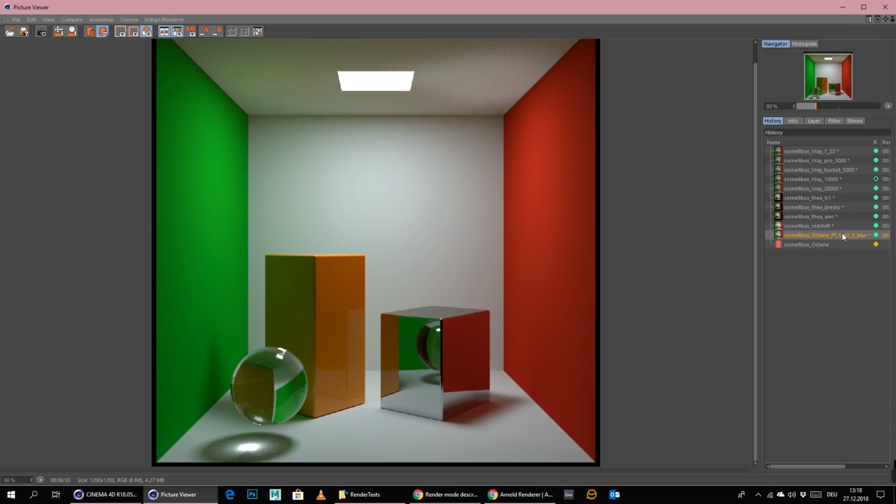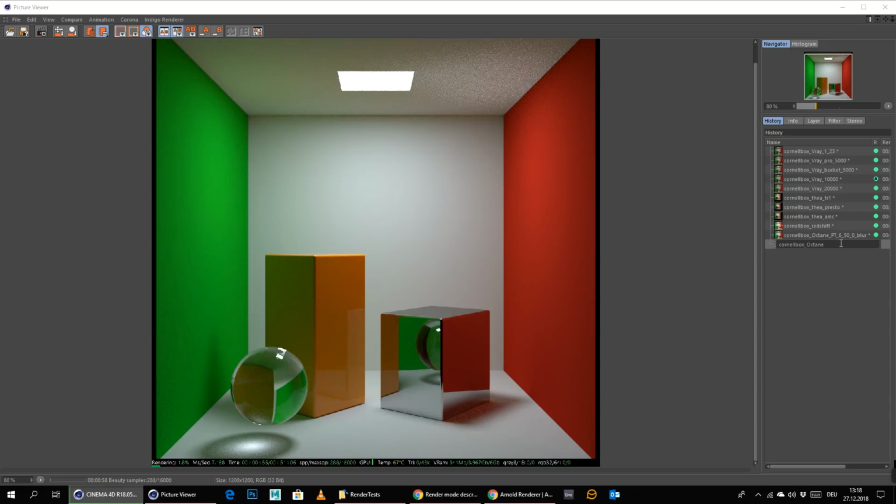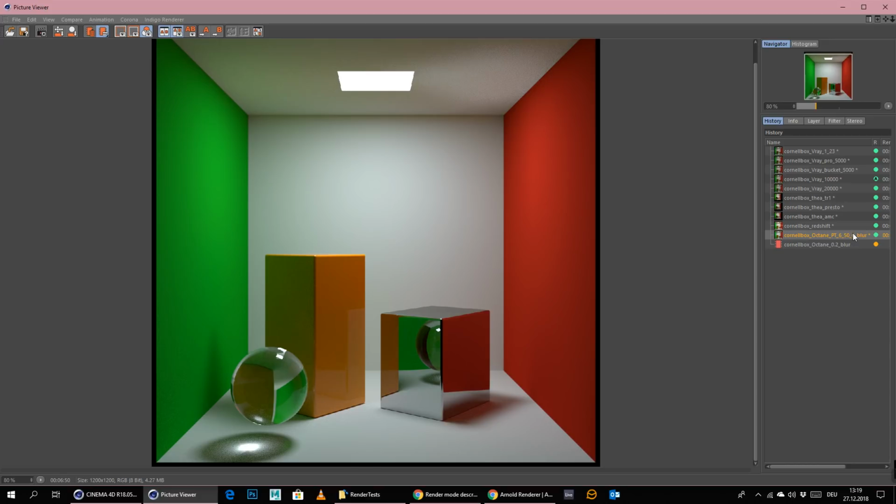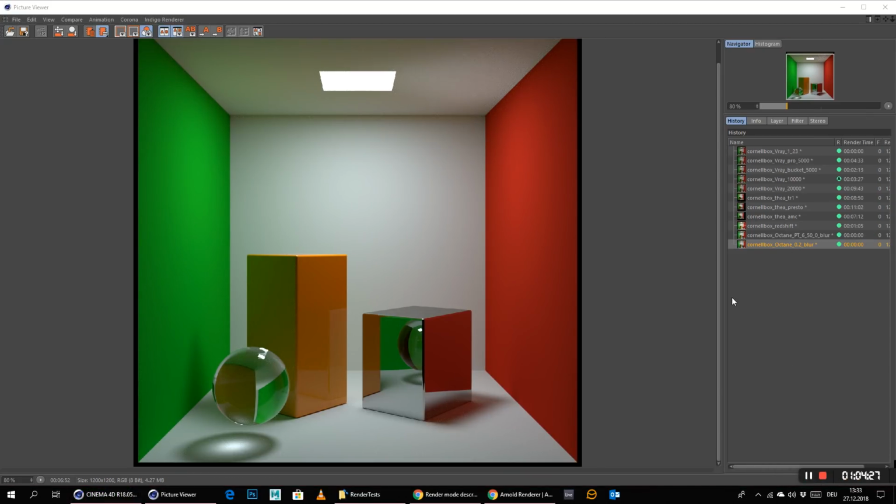at zero blur for caustics. And this is now 0.2 blur actually. And I will let this render now also for 6 minutes and 50 seconds, and then we'll see what we get compared to the render before. And I'll let you know as soon as it has finished.